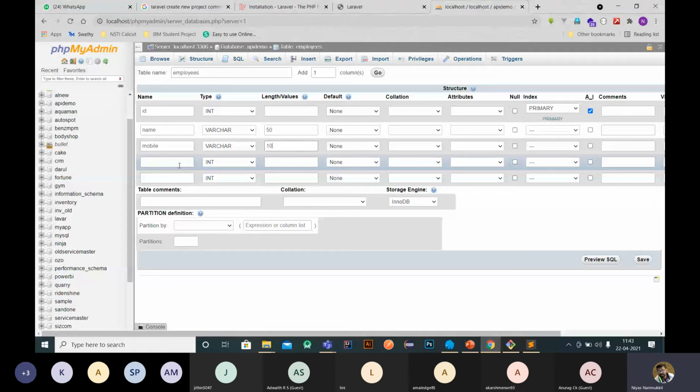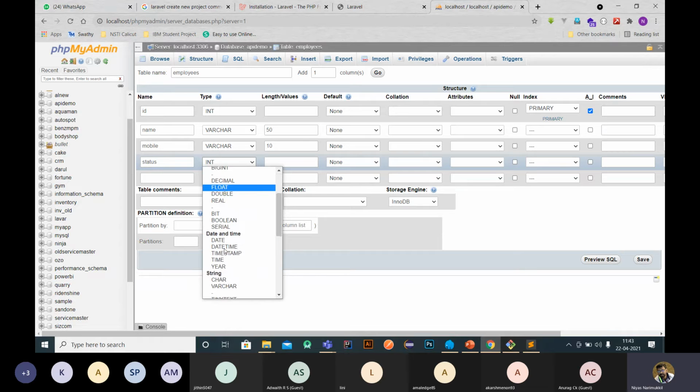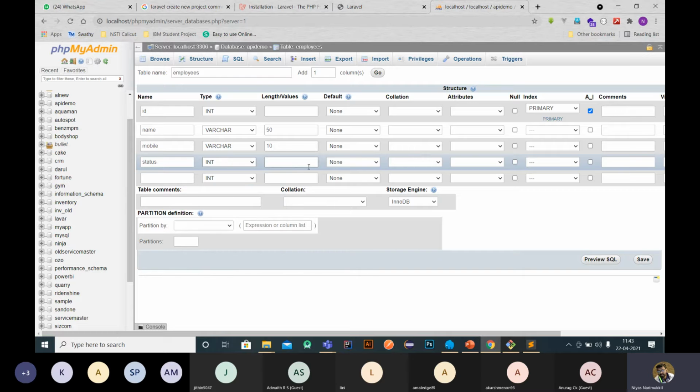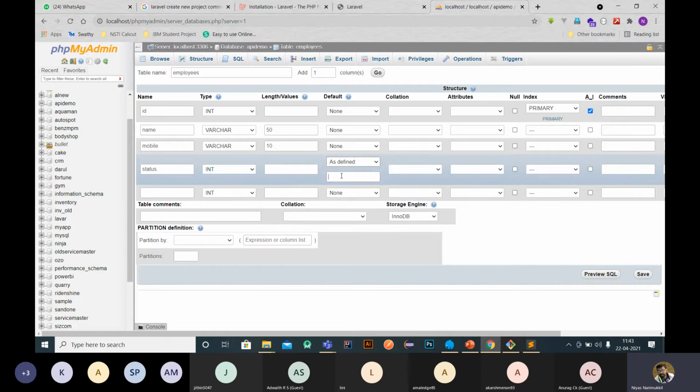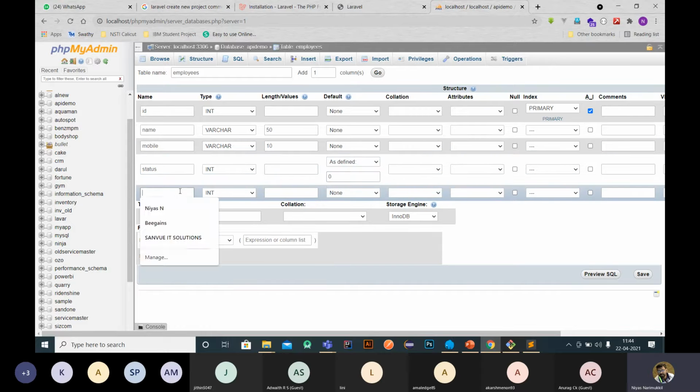Then I'm adding the status. I use a status bit in most of my projects: if you want to delete a record, just change the status bit to -1. So status is int, and the default value is 0.